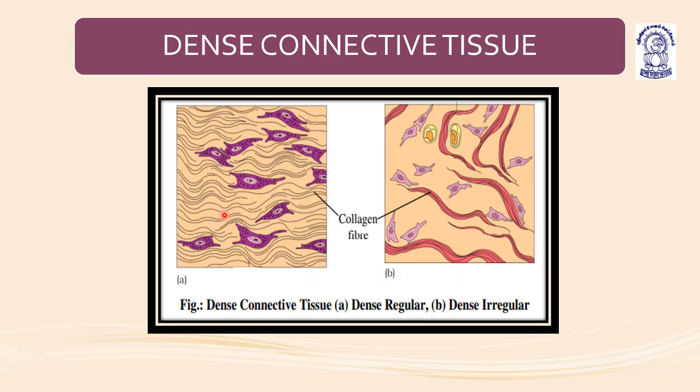This is the dense connective tissue, regular and irregular. You can see that in the regular type, the bundles have parallel fibers. All the fibers are parallel, and these are the fibroblasts. But in dense irregular, you can see the space between the fibers. They are not arranged in parallel, they are irregularly arranged. That is why the name irregular is given. So this is dense regular and dense irregular connective tissue.